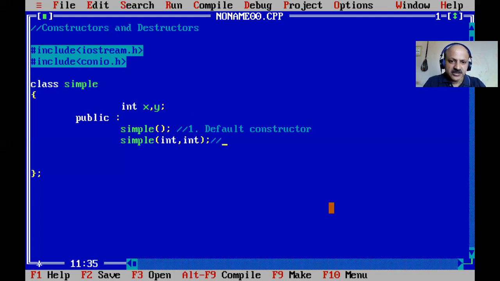I give the second name as the parameter or parameterized constructor, and the third type I cover in this session.